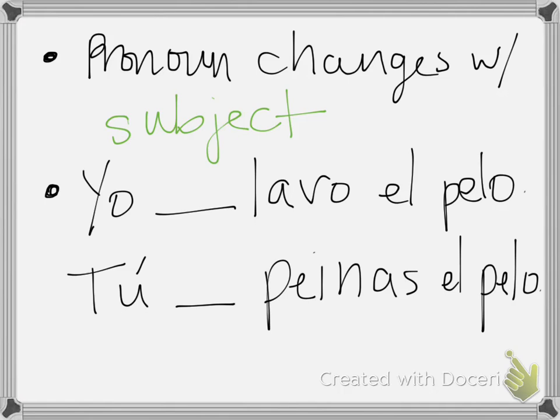So in our examples, we have yo me lavo el pelo. Yo is our subject here, and then tú, our subject here for te peinas el pelo. So the pronoun for yo would be me, so yo me lavo el pelo, I wash my hair, or tú te peinas el pelo, you comb your hair. So because our subject is different, you can see that our pronouns are different.